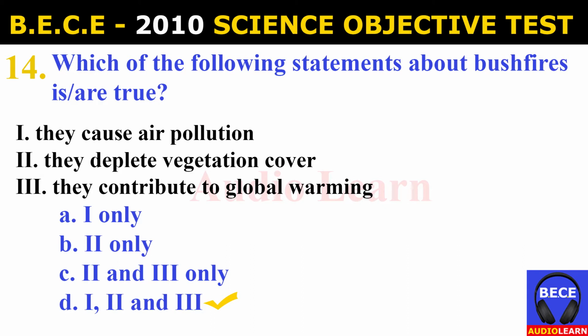And the possible answers are A. I only, B. II only, C. I and II only, D. I, II and III. And the answer is D. I, II and III. Which of the following statements about bushfires is or are true? They cause air pollution, they deplete vegetation cover, they contribute to global warming.